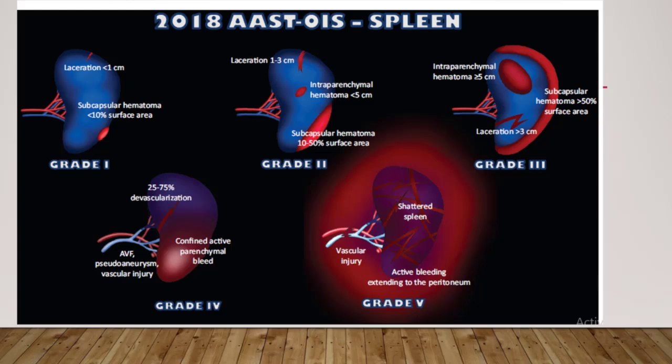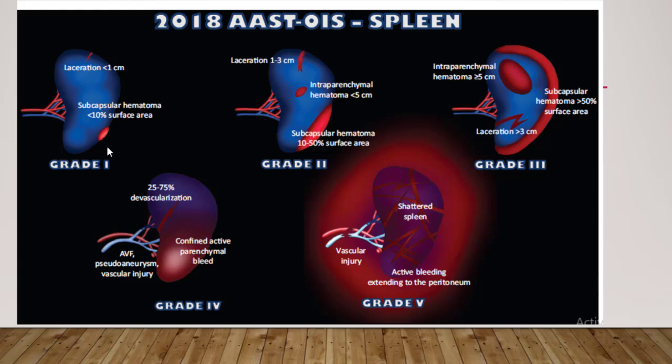Here is the grading system of the spleen. Grade 1 includes subcapsular hematoma spanning less than 10% of the surface area and capsular tear less than 1 centimeter in depth. There are no major changes made to this grade in our revision. Grade 2 injury includes subcapsular hematoma spanning from 10% to 50% of surface area, intraparenchymal hematoma measuring less than 5 cm in diameter, and capsular tear from 1 to 3 cm.